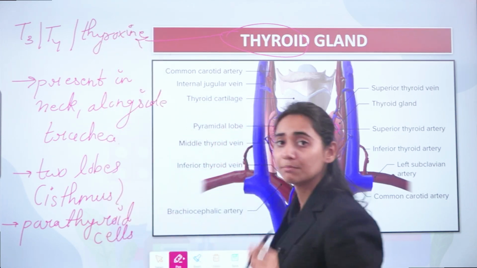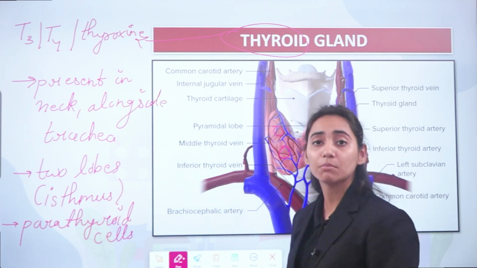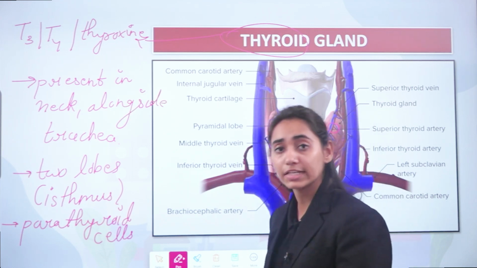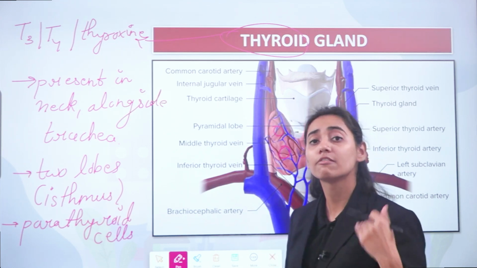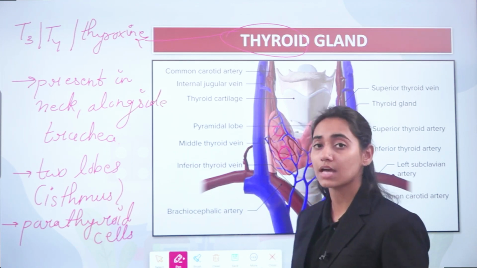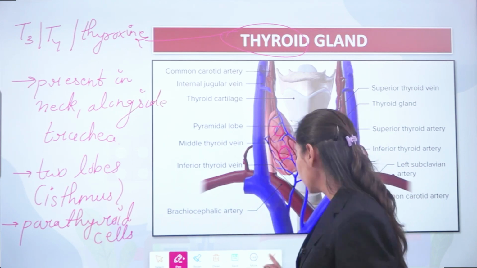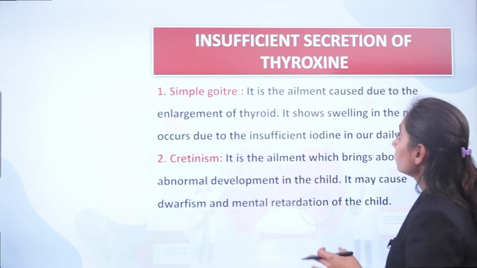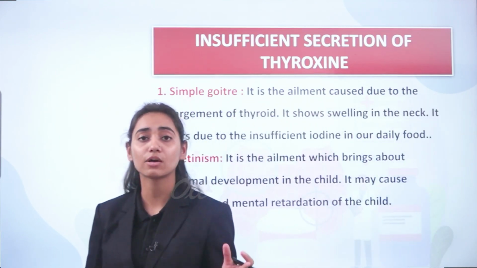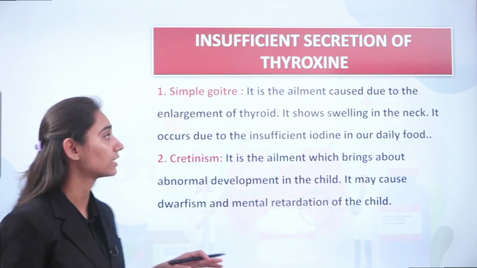You only have to remember that this thyroid hormone regulates the metabolism or the functioning of your body. So if there is over secretion of this thyroid gland, then there is faster metabolism of your body, and if there is under secretion, then it leads to a slower metabolic rate in your body. So coming to insufficient secretion of thyroxine, either the thyroxine is being secreted in a larger quantity, or there is insufficient secretion.